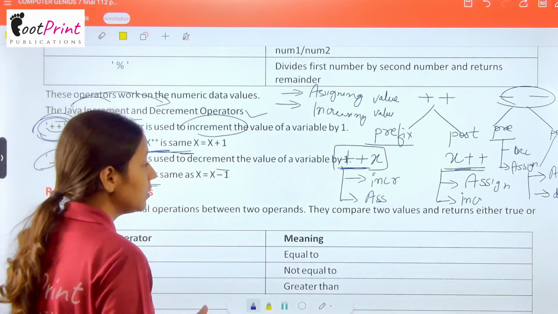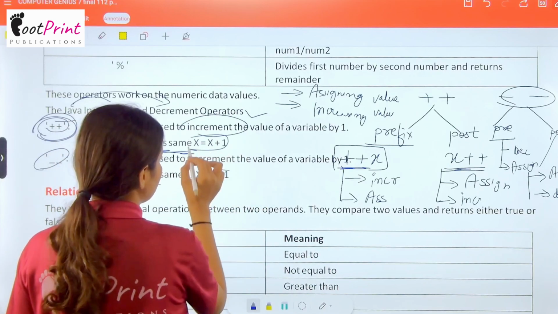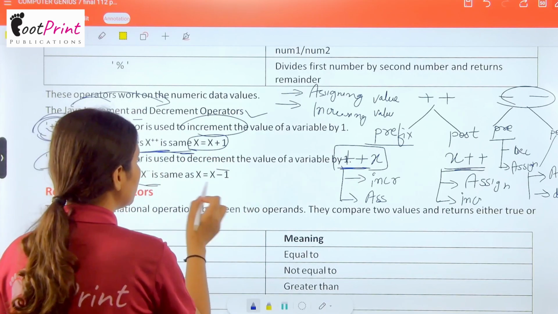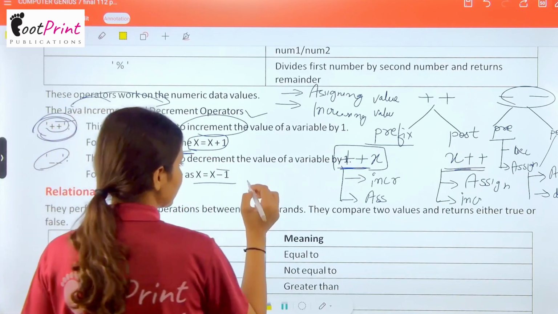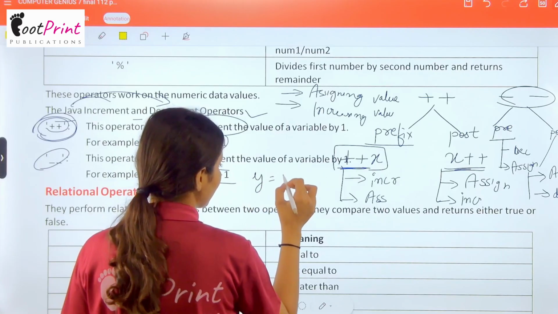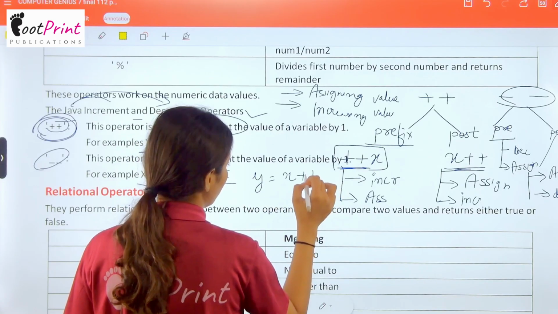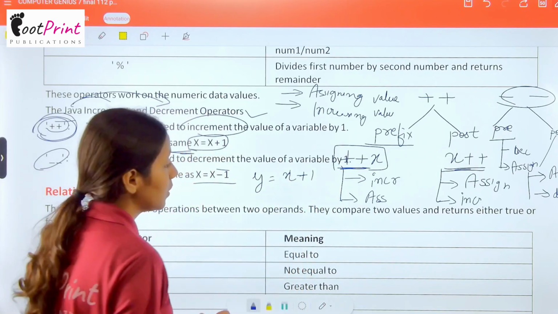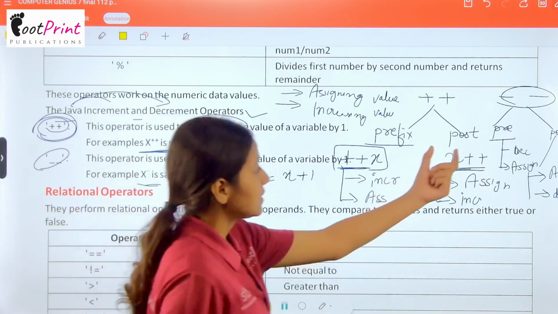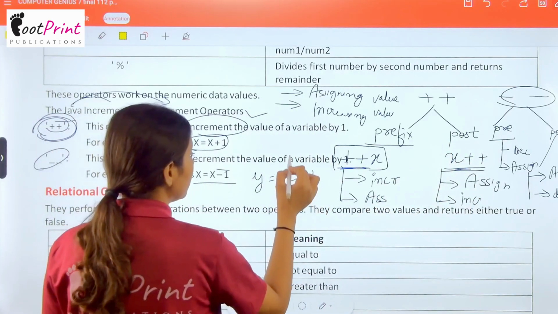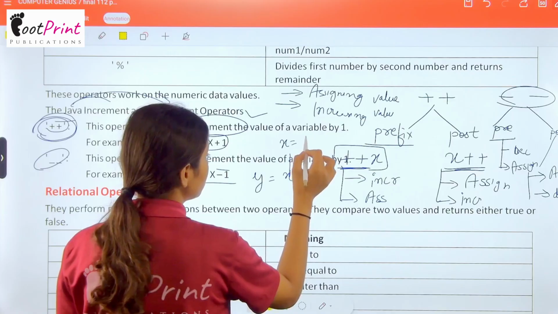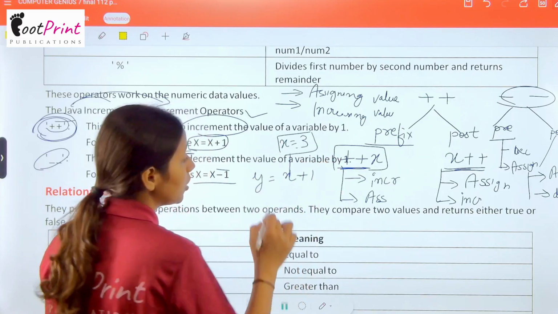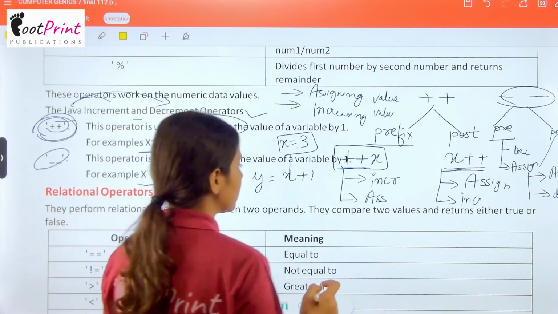Let's make it more clear with the calculation. Okay, so here only one variable is there. For example, I am taking y equals x plus 1. Okay, so this is the post. If we have x equals 3, now what we have to do? See here.